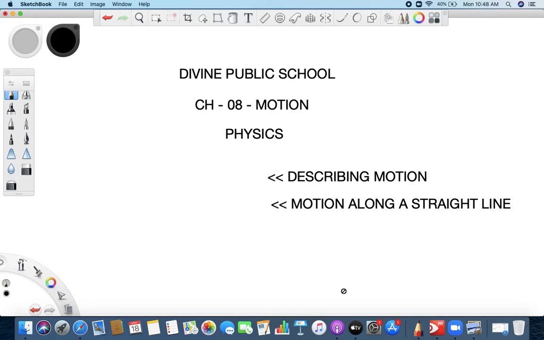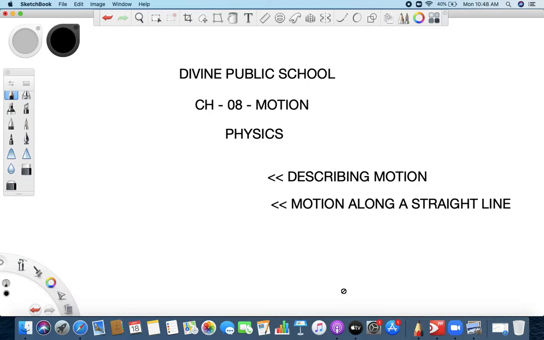Today we are going to start with our new chapter of physics part, right? As I said, our textbook is divided into three parts: chemistry, biology, physics. So we are going to now start with our physics part, called chapter 8, motion. Okay, so motion is a very important part of our life.